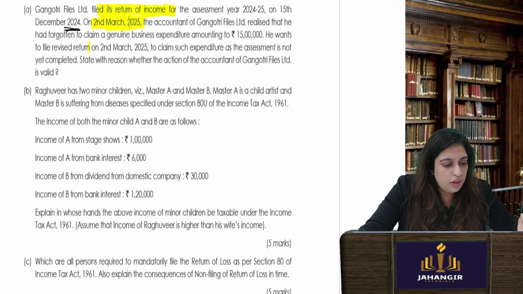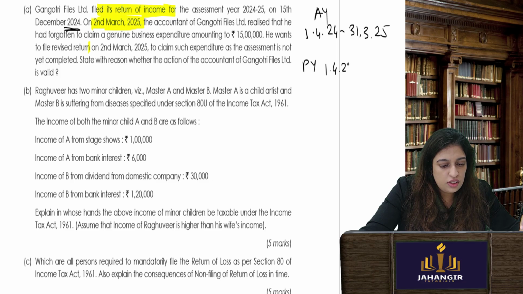Now this is very important. This is for which year? For assessment year 24. Okay, so I am talking about the previous year, 31st March 24. The return was due 15 December 24, and he filed it on 15 December. On 2nd March, the accountant wants to file a belated return.